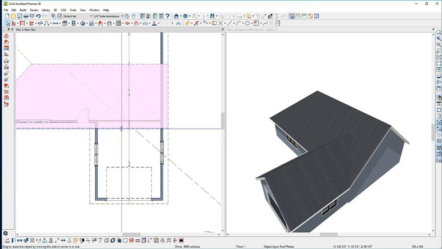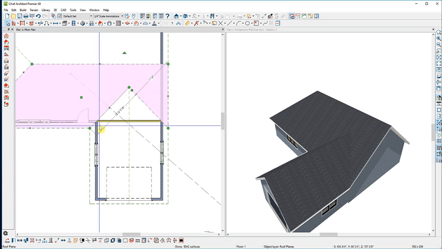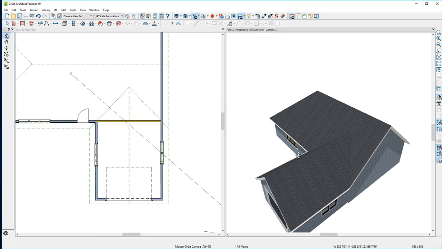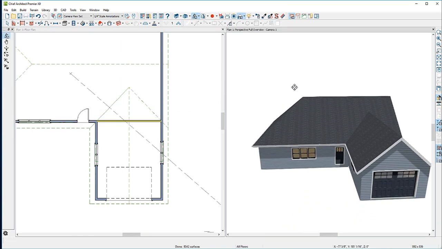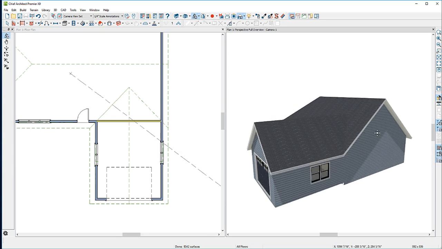Now when I select this edge and drag it up to the peak, it'll form two corners, one at the fascia and one here at the ridge. My roof planes are now complete, and I have a partial gable on this back wall.